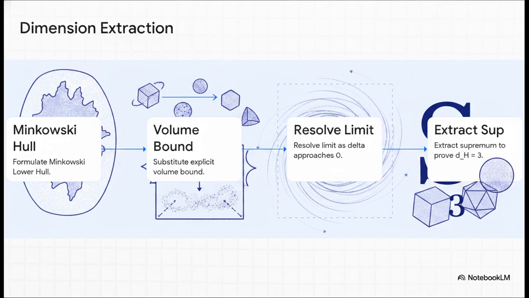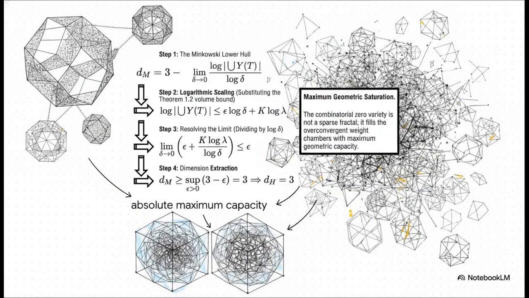We resolve the limit as our scale delta approaches absolute 0. The logarithmic terms vanish entirely, leaving us bounded only by epsilon. Finally, taking the supremum over all epsilon greater than 0 proves our Hausdorff dimension is exactly 3. Extracting a Hausdorff dimension of exactly 3?